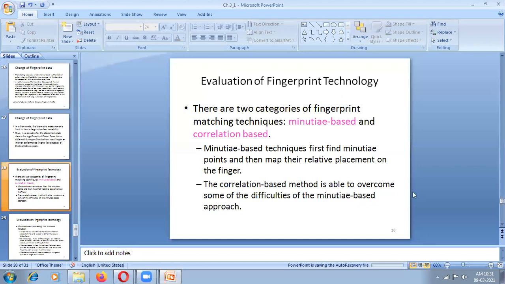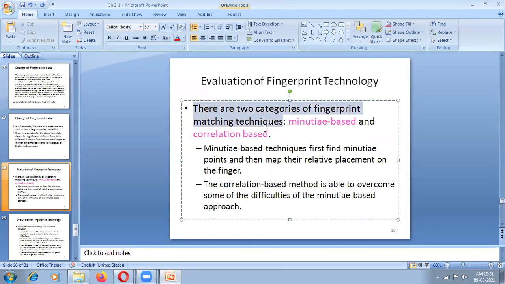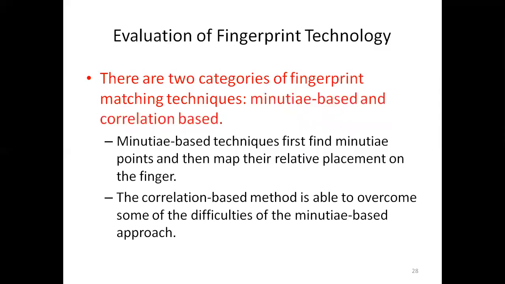There are two types of fingerprint technology. Important question. In this technique, there are two categories: minutia based and correlation based.